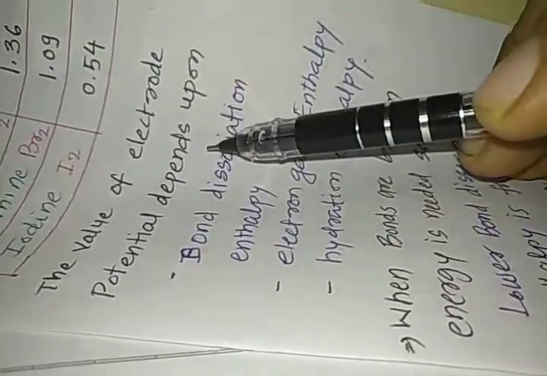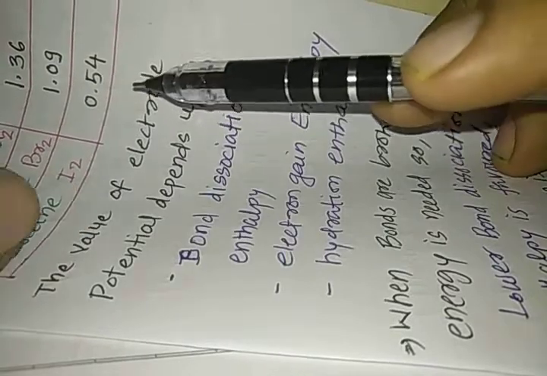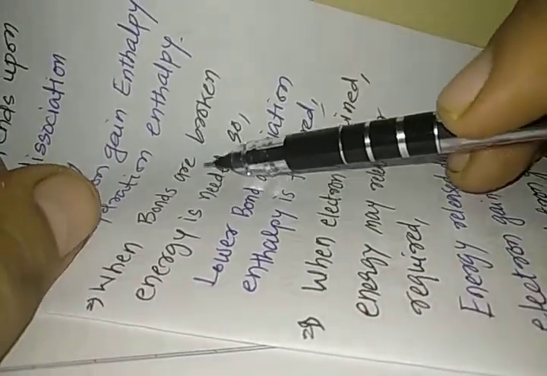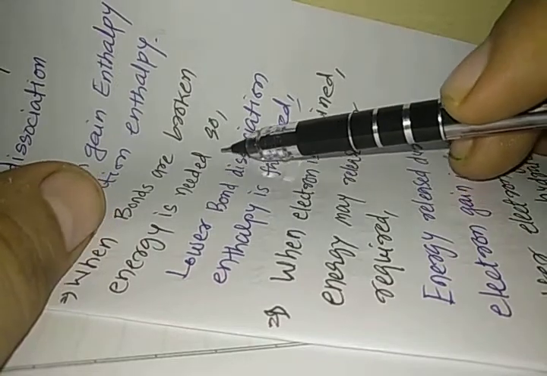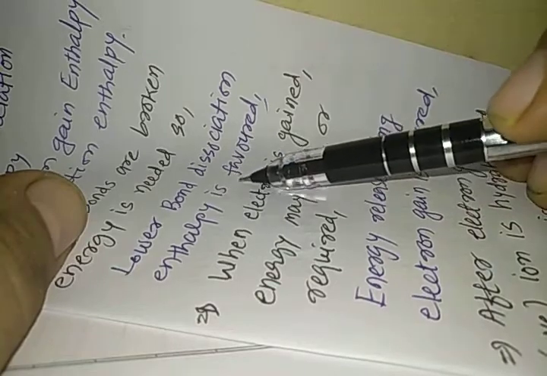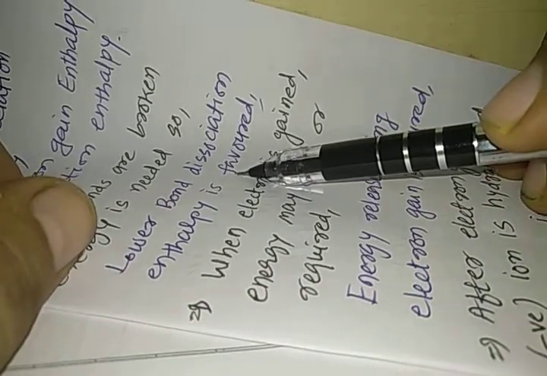The value of electrode potential depends upon bond dissociation enthalpy, electron gain enthalpy, and hydration enthalpy. When bonds are broken, energy is needed, so lower bond dissociation enthalpy is favored for having the higher electrode potential. So if an element has lower bond dissociation enthalpy, it will have more positive electrode potential and it will be a better oxidizing agent.